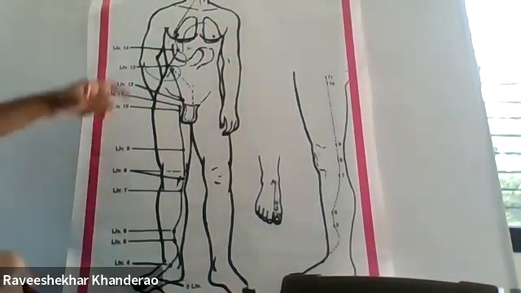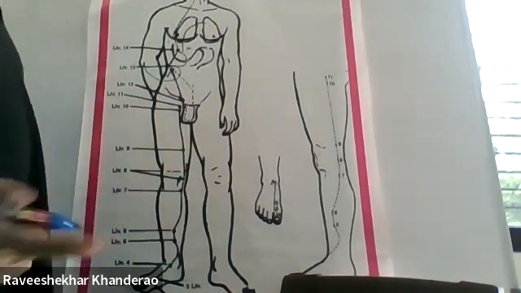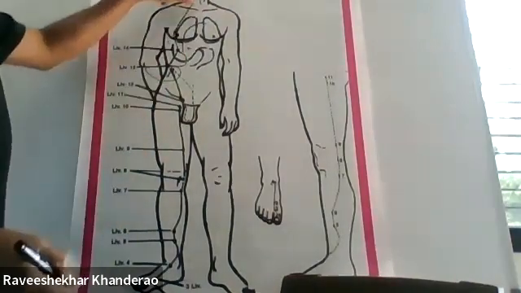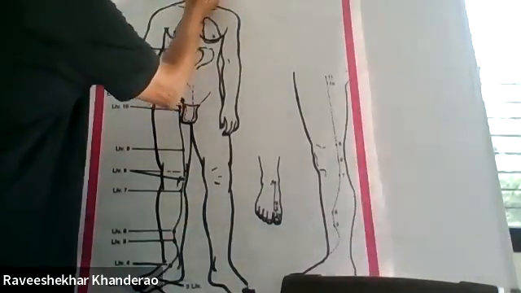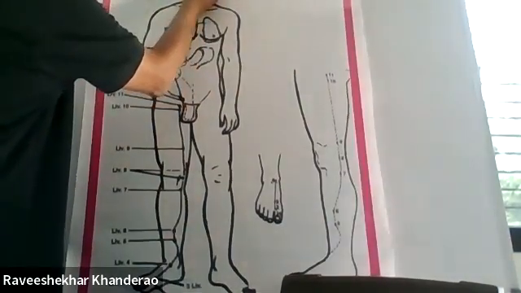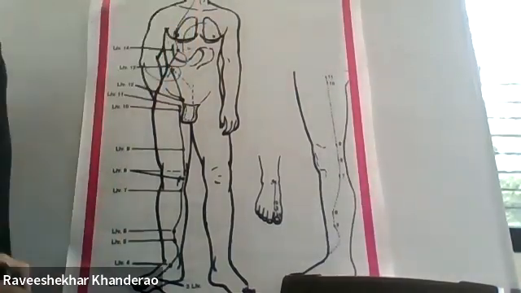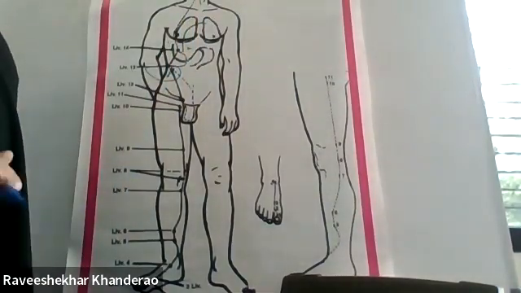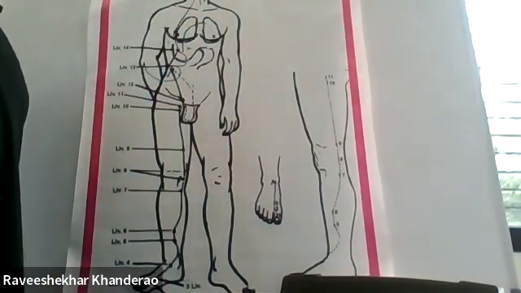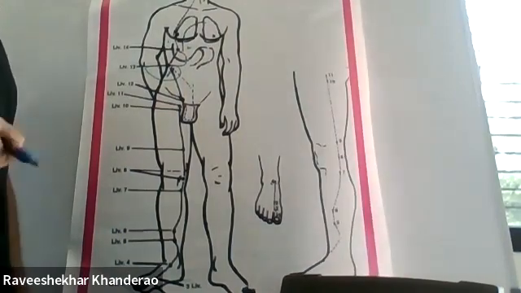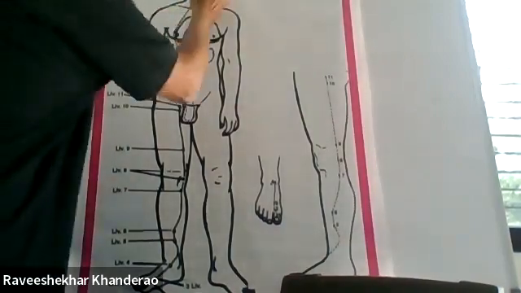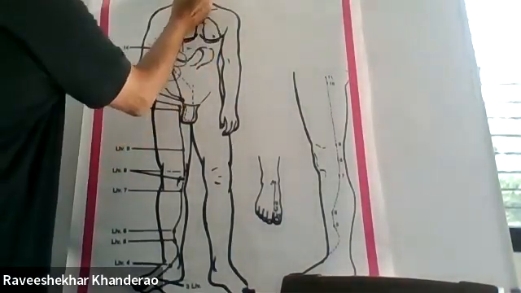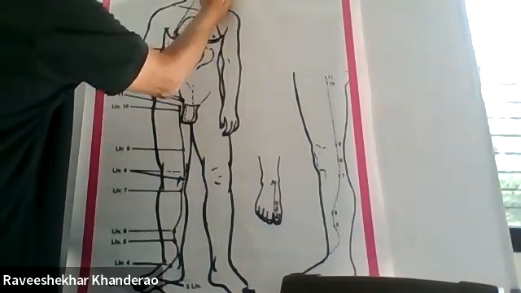At the outer canthus, it meets which meridian? Gallbladder meridian. From there the branch moves up and connects to the du meridian at the vertex. At the du meridian, this branch also communicates with the brain. Then another branch which comes out from the outer canthus goes down.